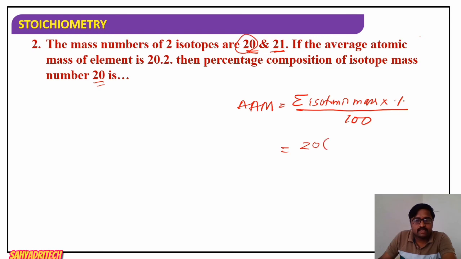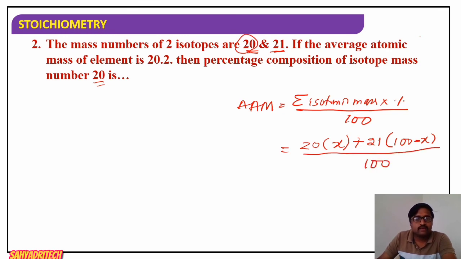Say its percentage abundance is x, plus the second isotope mass number 21, its percentage abundance will be 100 minus x. Do you agree with this? So whole divided by 100.